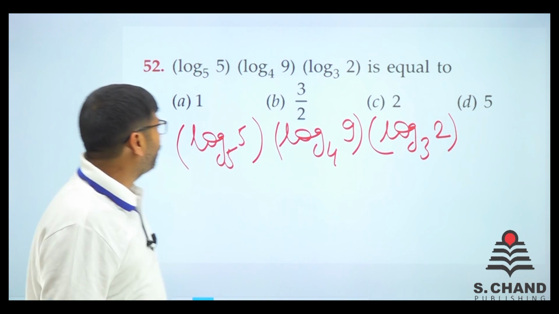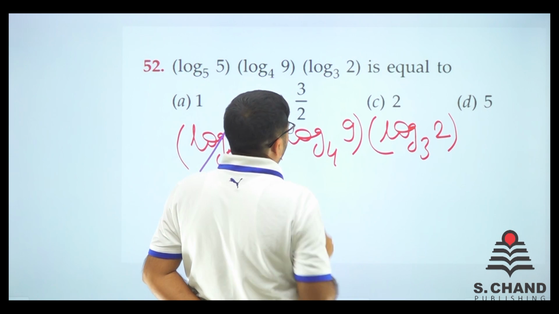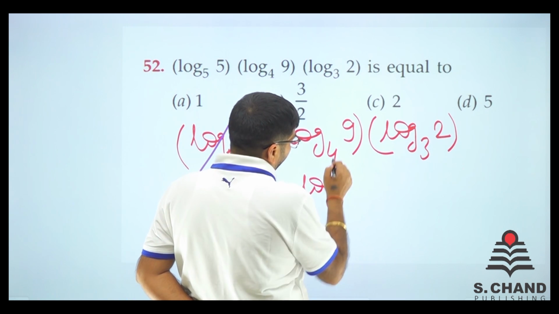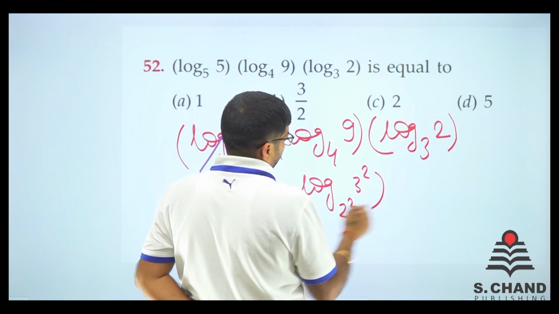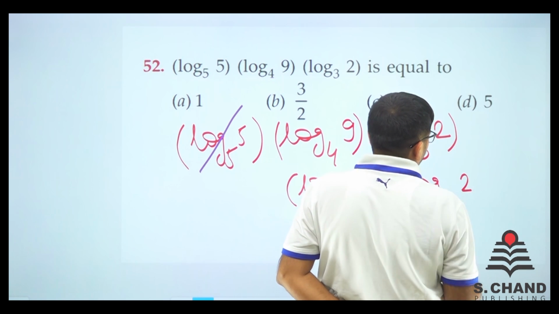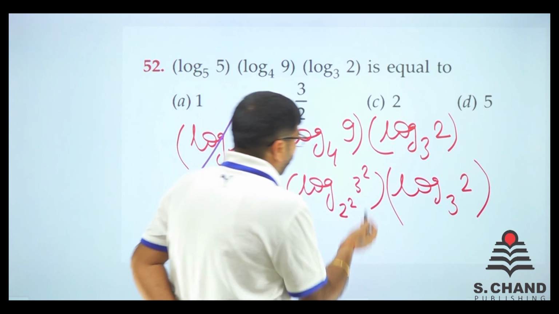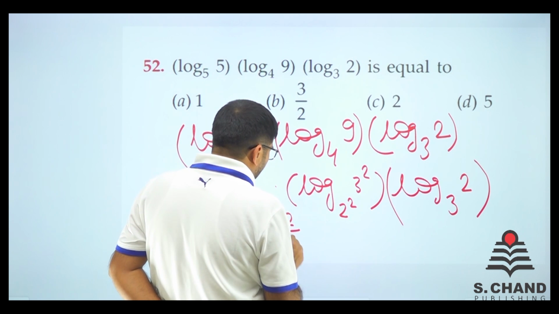See, log 5 of 5 is 1. 4 can be 2 square and 9 can be 3 square. So log here is 2 square and here 3 square, and log 3 base 2. So the 2s come ahead, 2 by 2 is 1.